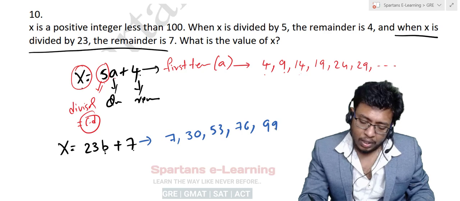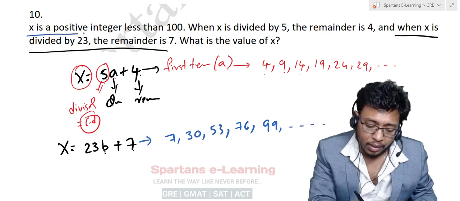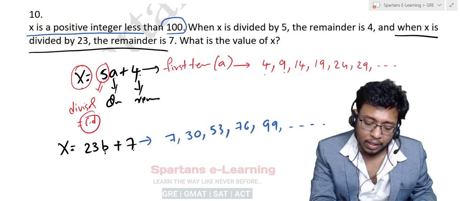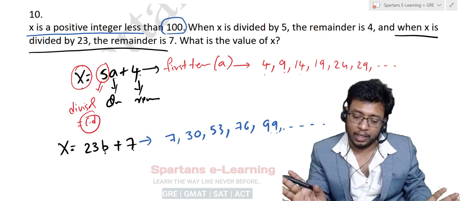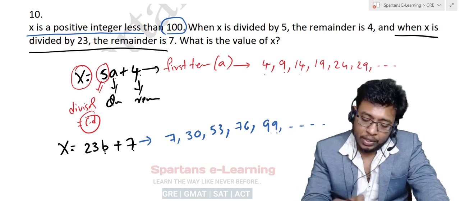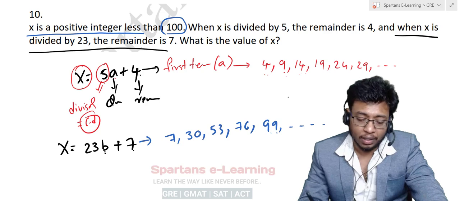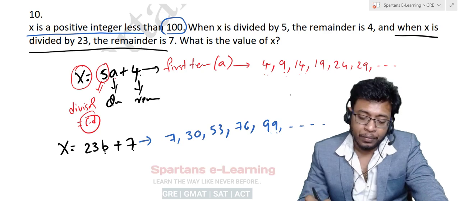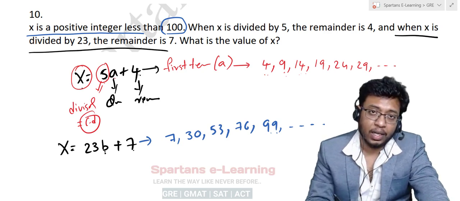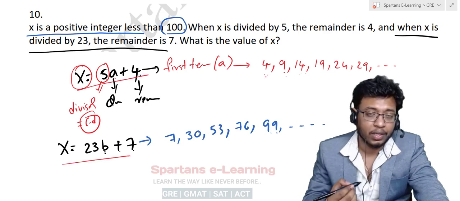So the number goes on like this endlessly, but then you are asked to find x, a positive integer less than 100. So don't go beyond this, right? Done. Now see this here. Here if you see, your x can be 4, x can be 9, x can be 14, anything, but you are asked to find what is the value of x less than 100. So that x must satisfy this equation, x must satisfy this equation also.